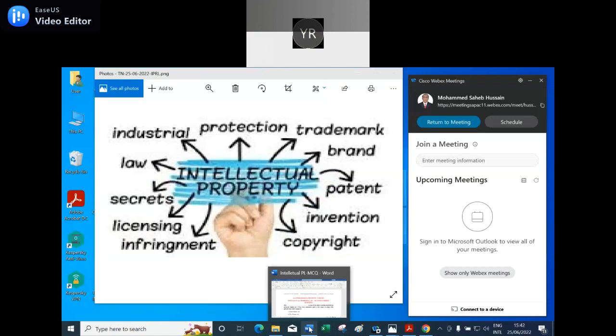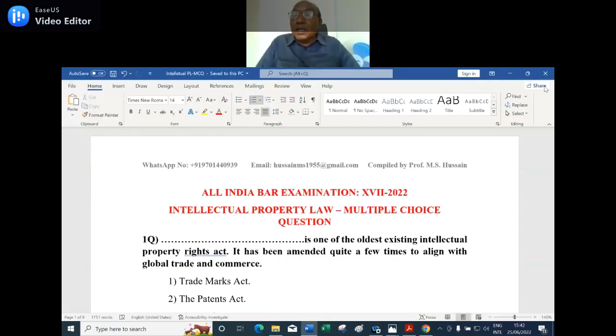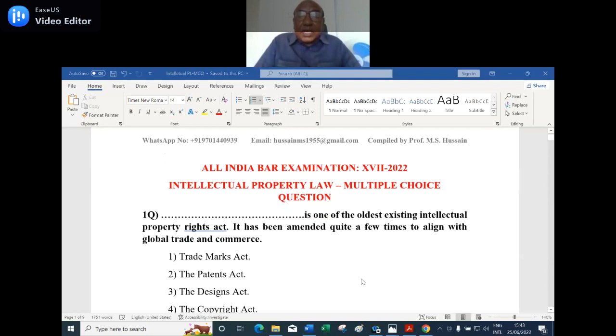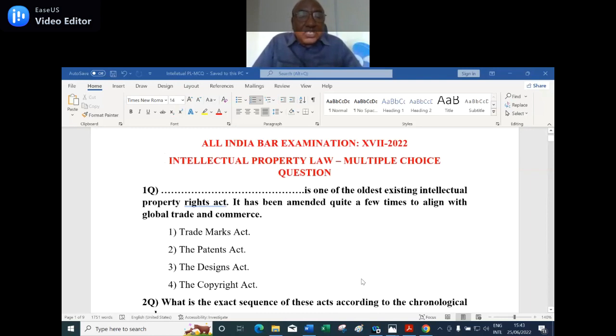Now let us come to our point of study. All India Bar Examination, 17th cohort, 2022, Intellectual Property Law, multiple choice questions. First question: Dash is one of the oldest existing intellectual property right acts. It has been amended quite a few times to align with global trade and commerce. Option one, the Trademarks Act. Option two, the Patents Act.